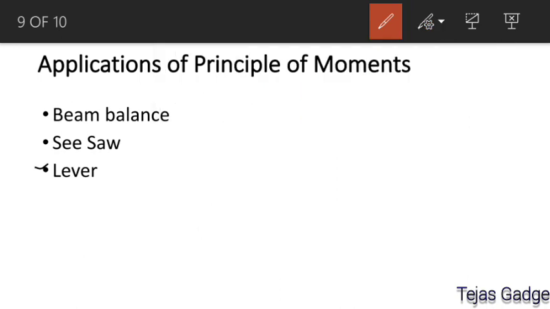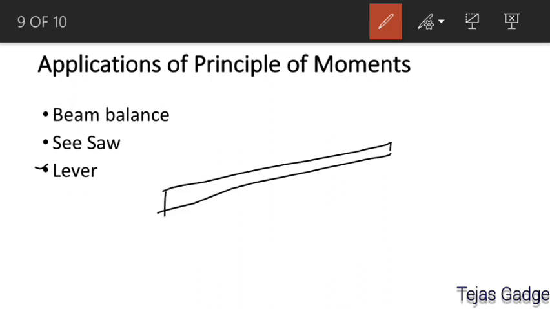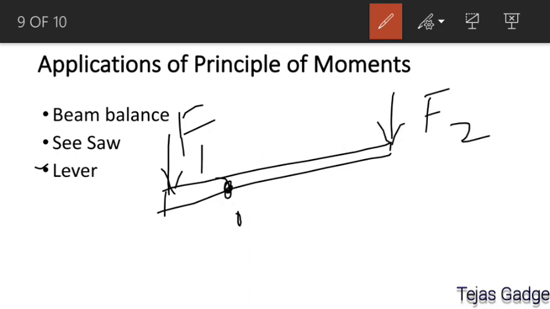Now check the third case, the lever. Everybody knows the lever. A lever is any rod pivoted at any point. Take the pivot point as O. First, let us say force F1 is applied here. To balance that force, another force F2 should be applied downward here.